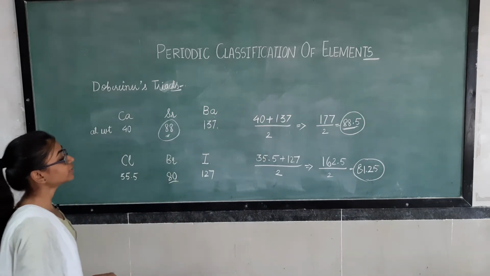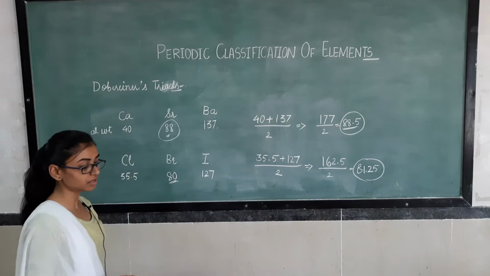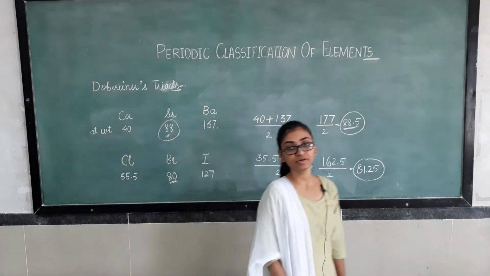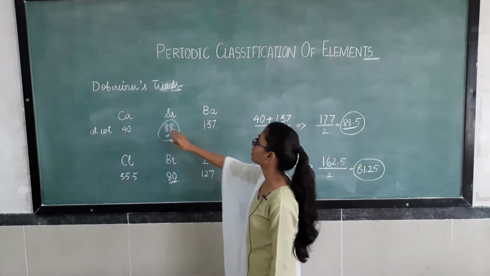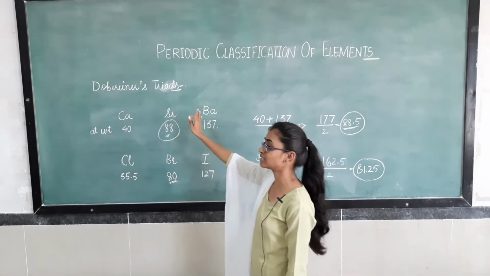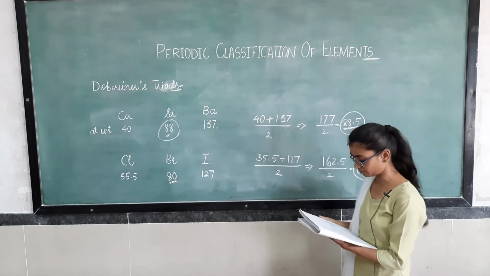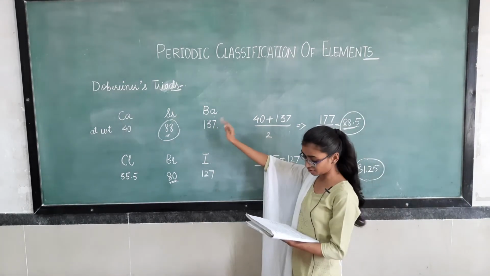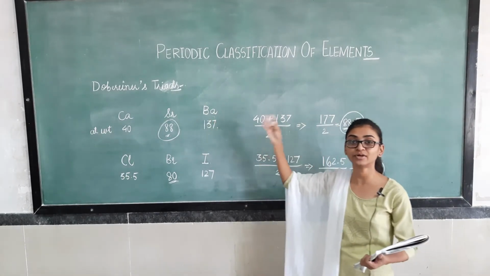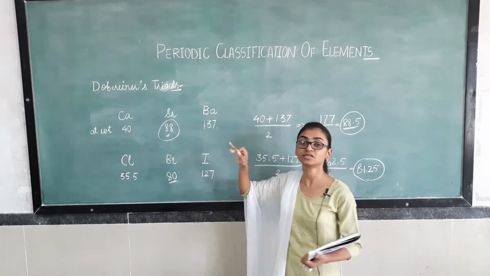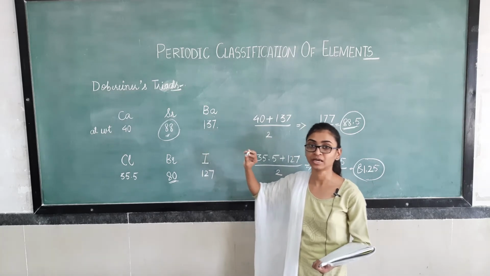Not only because the atomic weights of these elements are similar, but different properties are also similar with each other. See the properties, see the similarities. Now these three elements are kept in the second group of the modern periodic table. So here see the similarities: all three have valency plus 2. Plus 2 valency means in the outermost shell of these elements, 2 electrons are present. That's why their valency is 2, right?